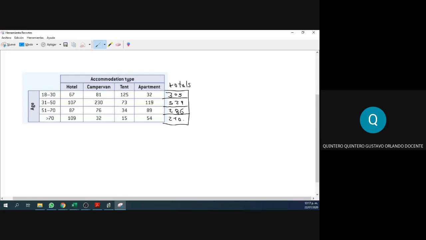So let's think about which of these ages is the most likely the guy is going to be from. Well, to be the most likely, you need to have the biggest amount of data, right? So the biggest amount of people. Which of these 4 ages has the biggest amount of people?